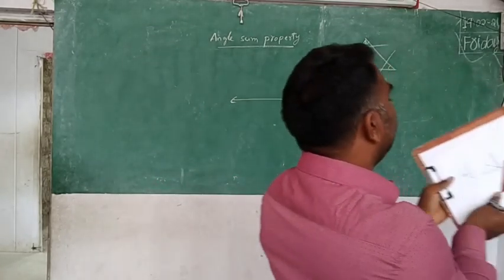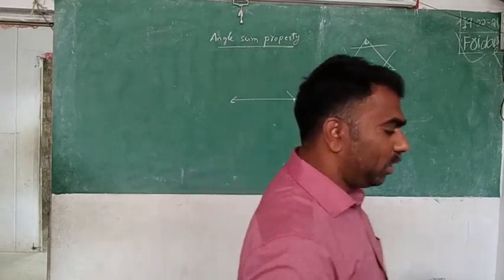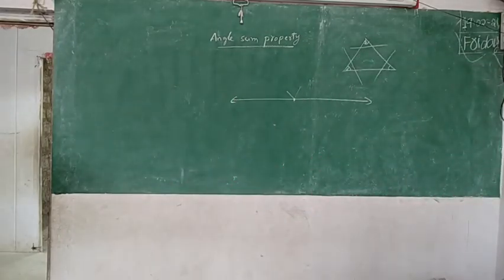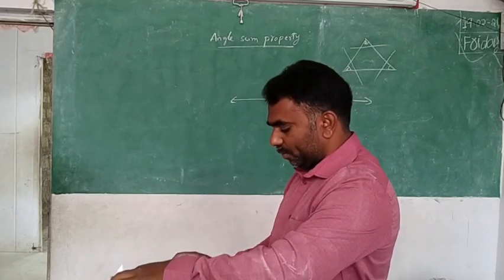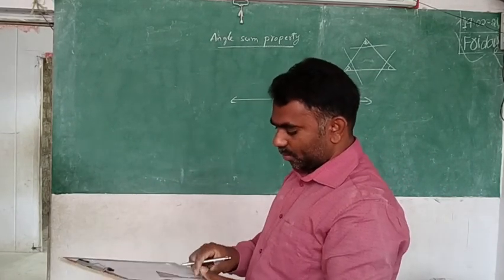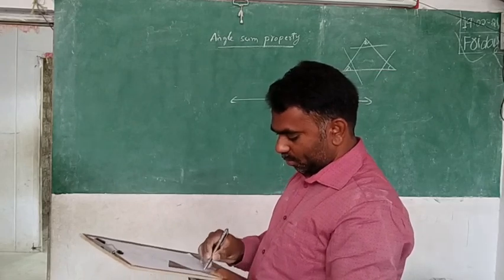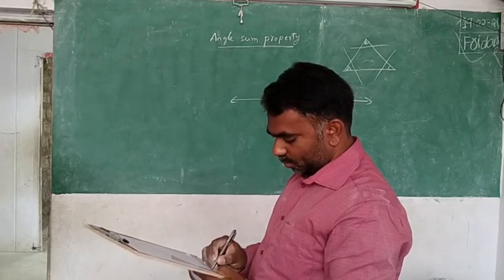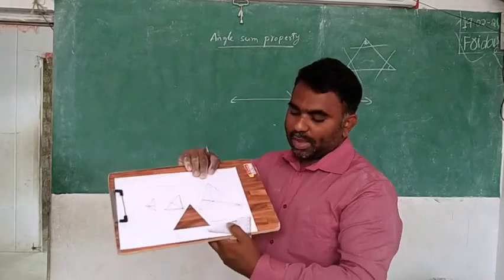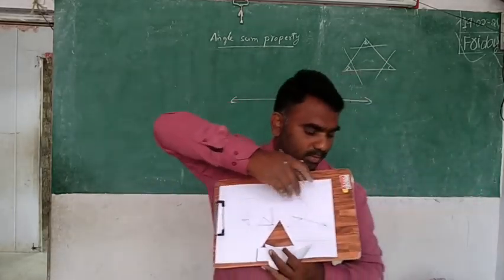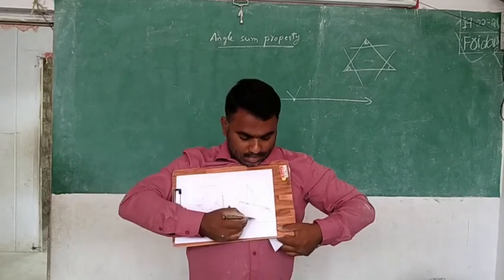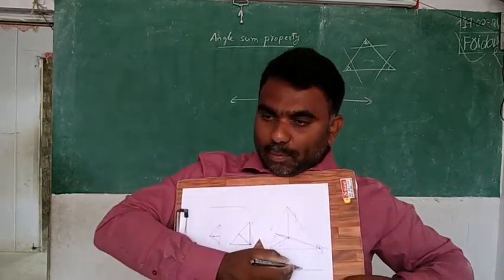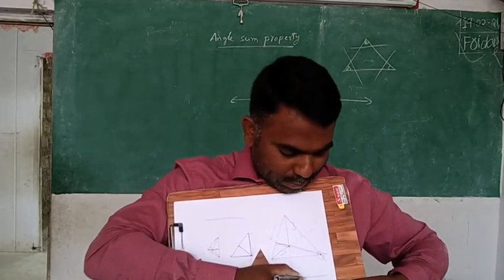Then we are going to check it on the line. First I am going to draw the line here, because we are going to check whether a straight angle is coming or not. So I have drawn the line like this first, and then what have I done? I kept one point there because I am going to place the angles at this point.